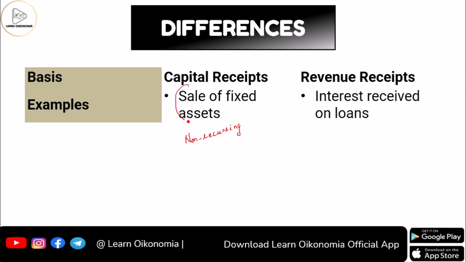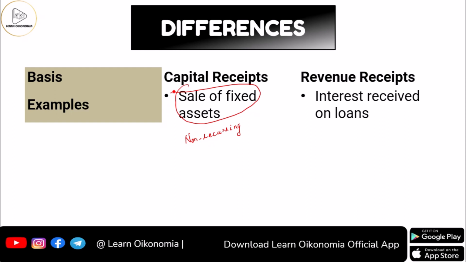A very perfect example is sale of fixed asset. The government might sell some fixed asset today, and for the very same sale, the government will be getting some money in exchange of that. And this is something that happens today. That will not happen tomorrow because there is no more asset with the government now. The asset is being sold.